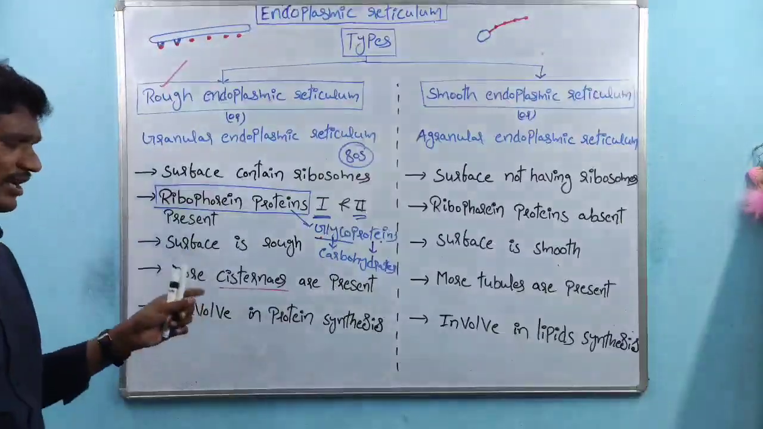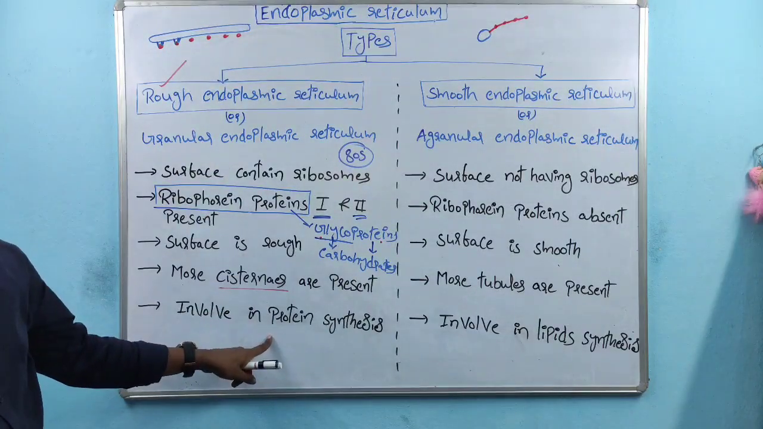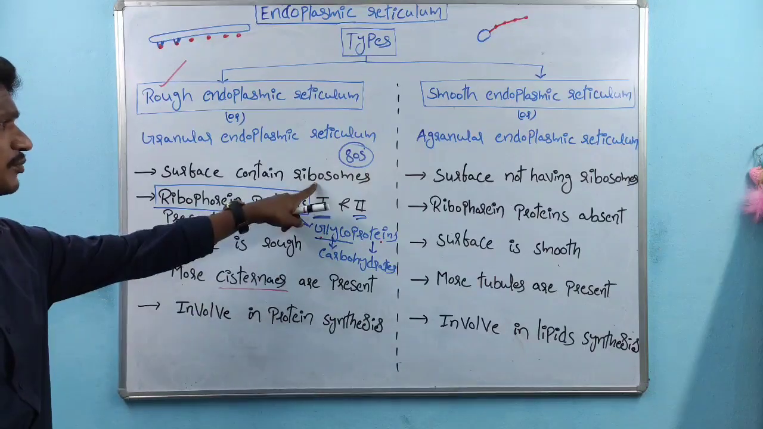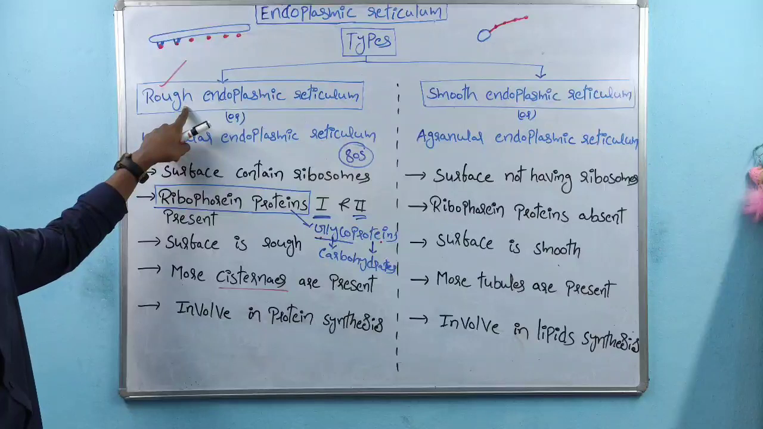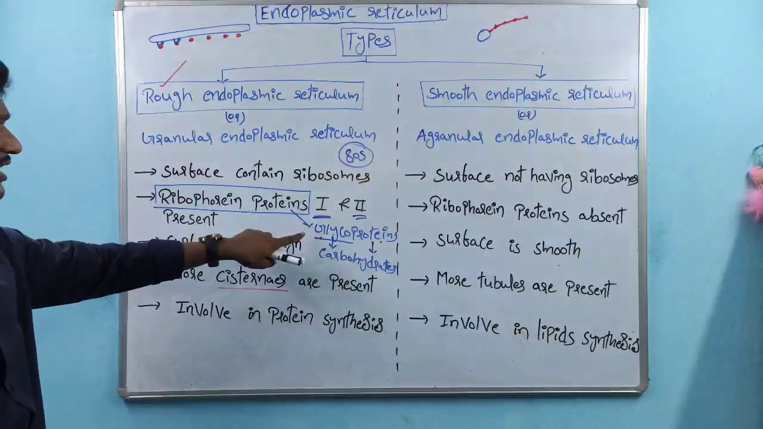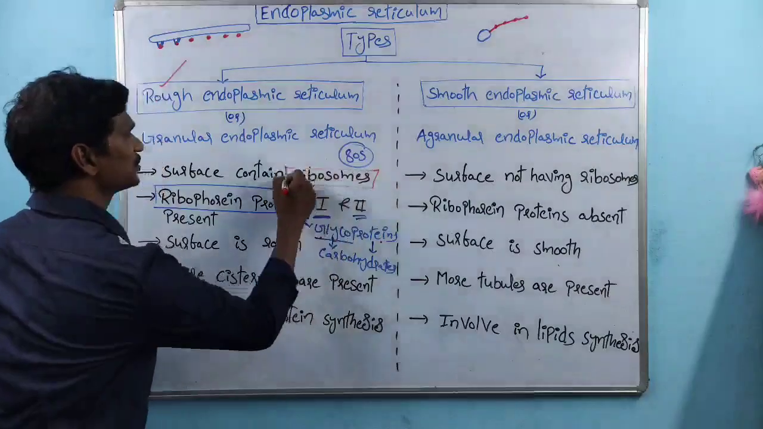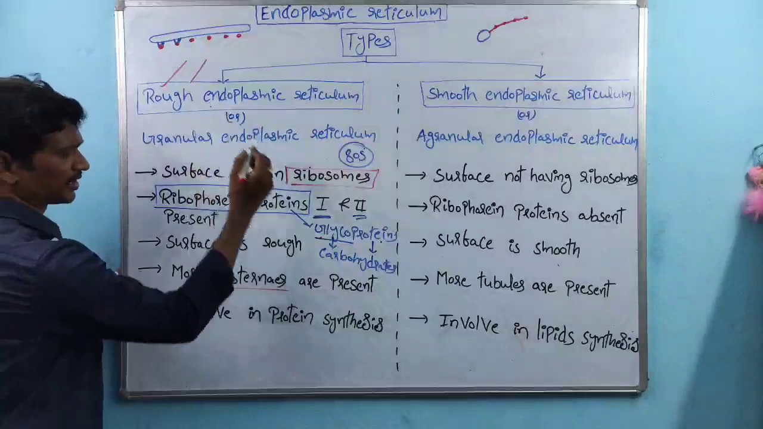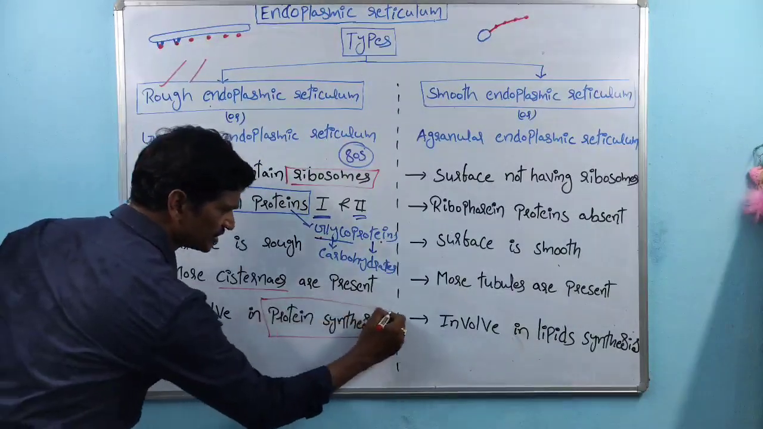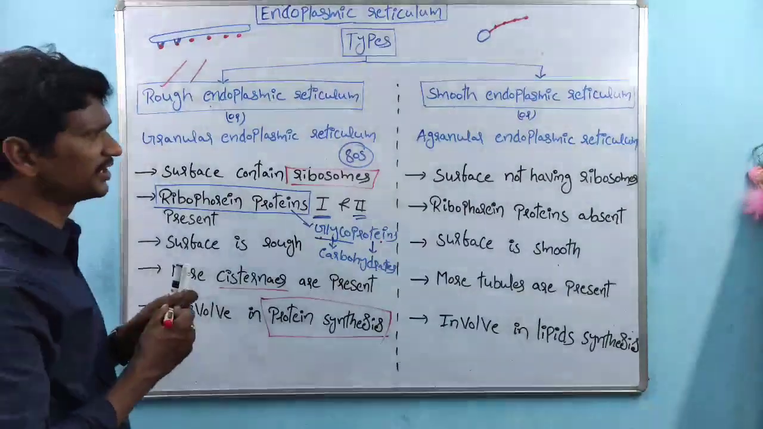Lastly, we well know the function: the rough endoplasmic reticulum is involved in protein synthesis. Protein factories are ribosomes, and ribosomes are attached to the rough endoplasmic reticulum. So the rough endoplasmic reticulum is involved in the protein synthesis process. That is about the rough endoplasmic reticulum.